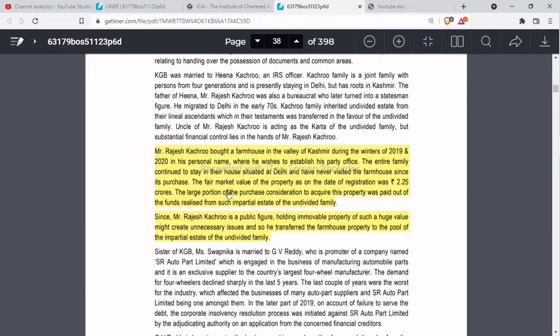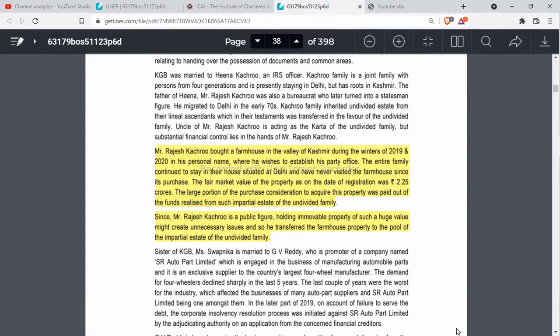But what they have given is that a large portion of the purchase consideration to acquire this property was paid out of the funds realized from impartial estate of the undivided family.